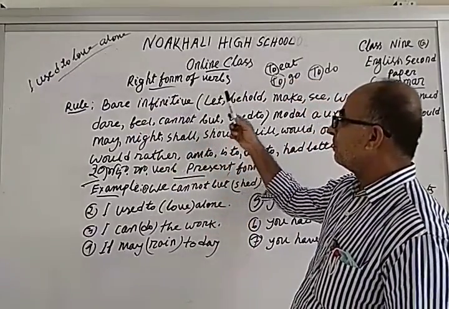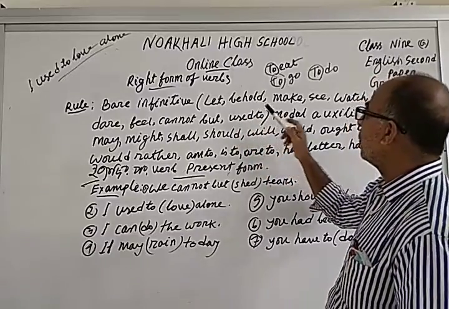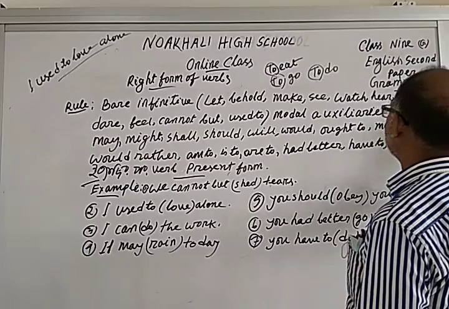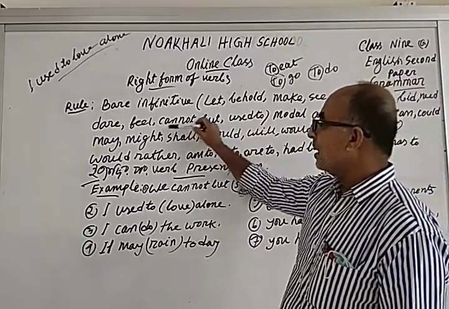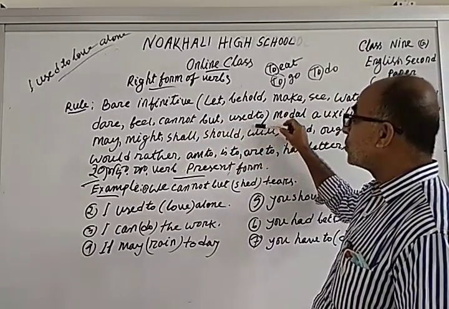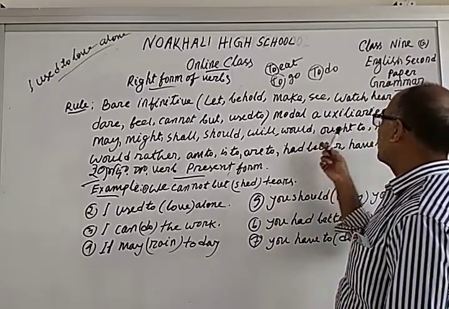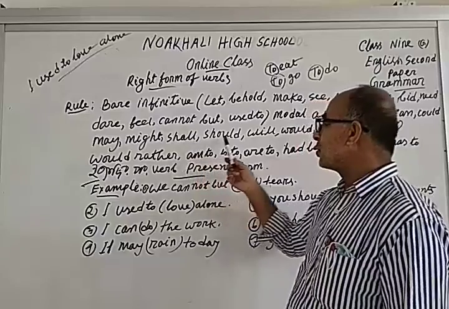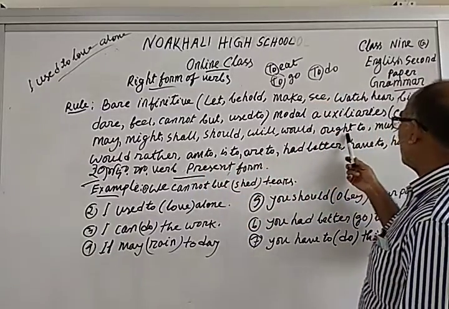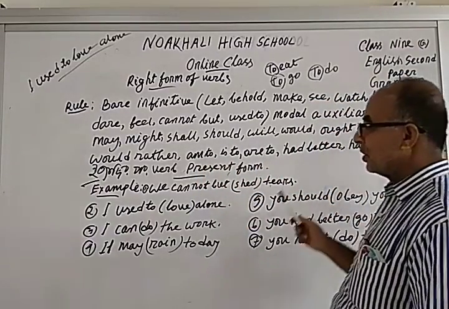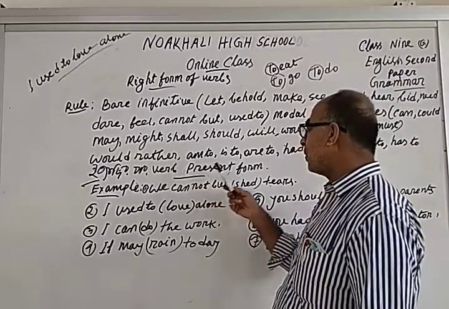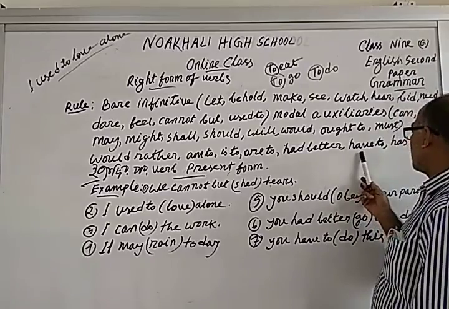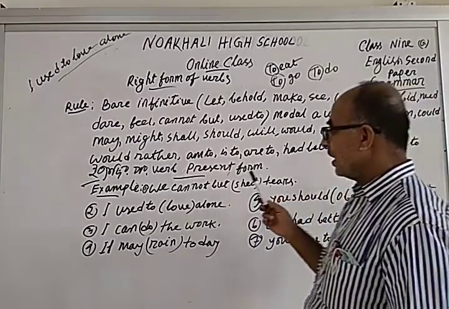Now, reply to me. Bare infinitives: let, behold, make, see, have, bid, need, dare, feel, cannot but, used to. Modal auxiliaries: can, could, may, might, shall, should, will, would, ought to, must, would rather, am to, is to, are to, had better, have to, has to.